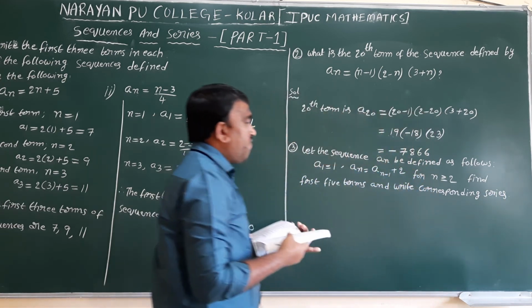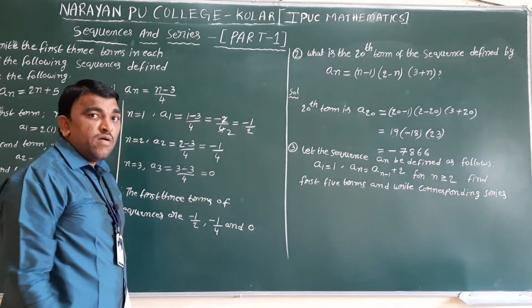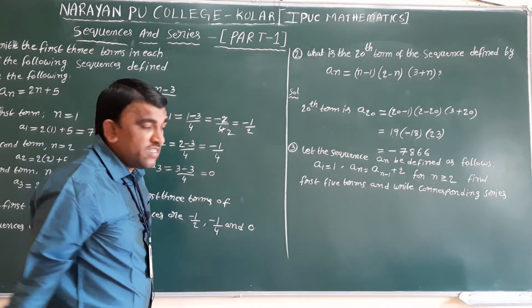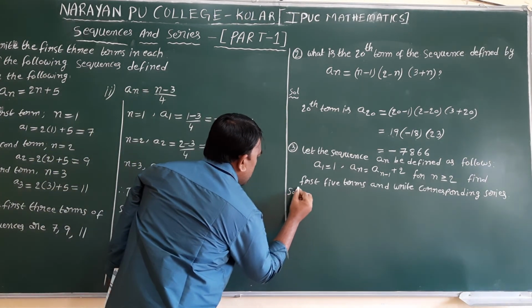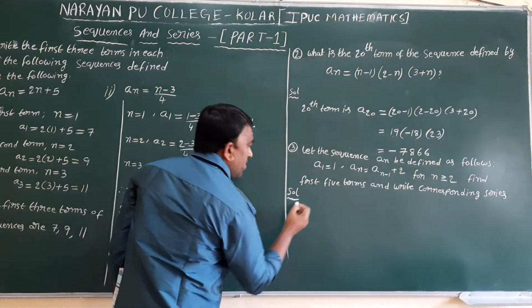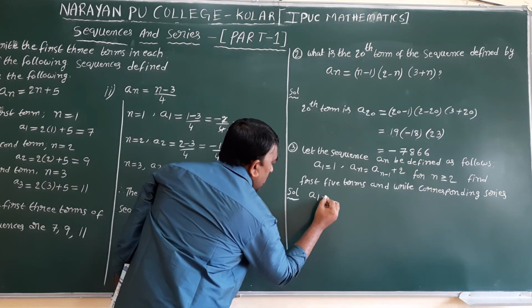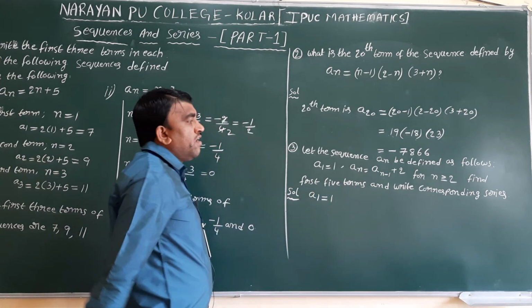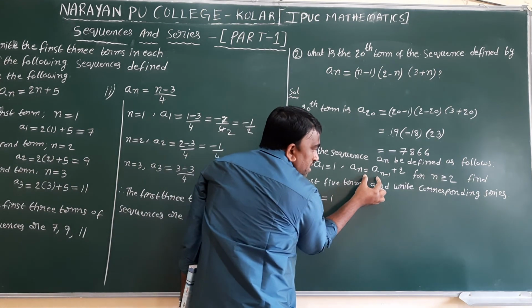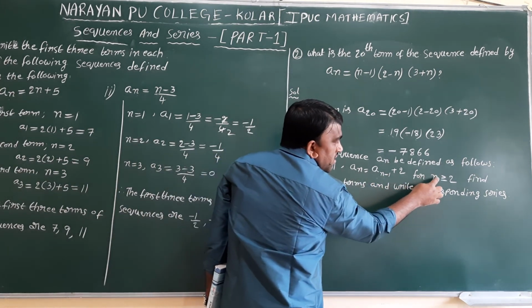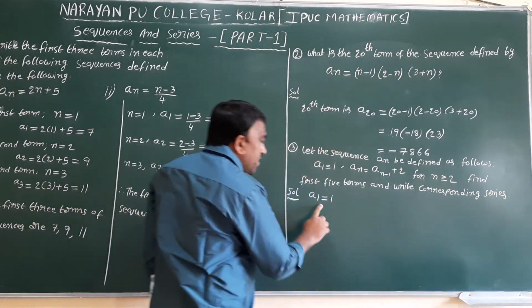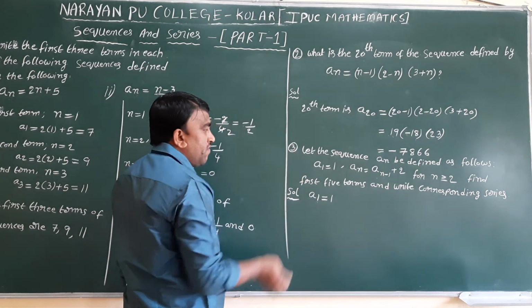The question is asking for the first 5 terms of the sequence, and based on the sequence, what is the series. Directly they have given the a1 value: a1 equals 1. Next, this expression is applicable for n greater than or equal to 2. The n value 1 is already given directly as 1.